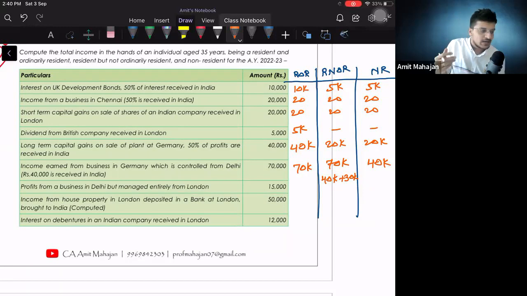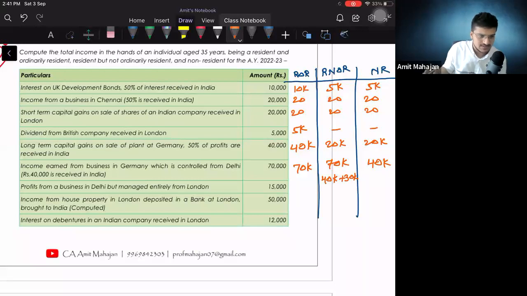Perfect. Now, whenever you get this question bank, मैंने जैसे ROR, RNOR, NR बनाया, you also make it if the space allows you to make such a big table. But अगर तुम लोग ने ये table बनाया, don't write anything by pen. Just use pencil to solve this, because I want you to try this every time. If you write it by pen, then you will just read the answers. I don't want you to read the answers. I want you to solve this every time. ठीक है, everybody?